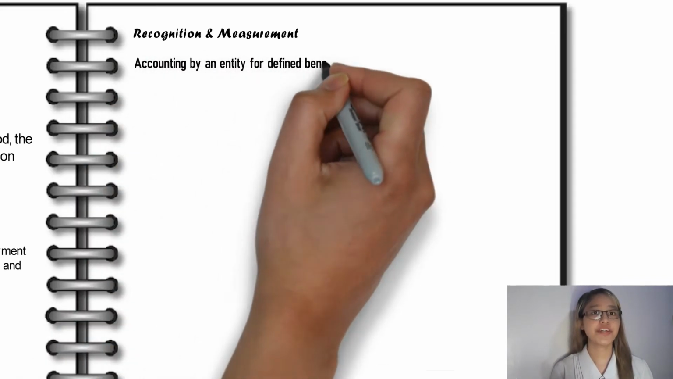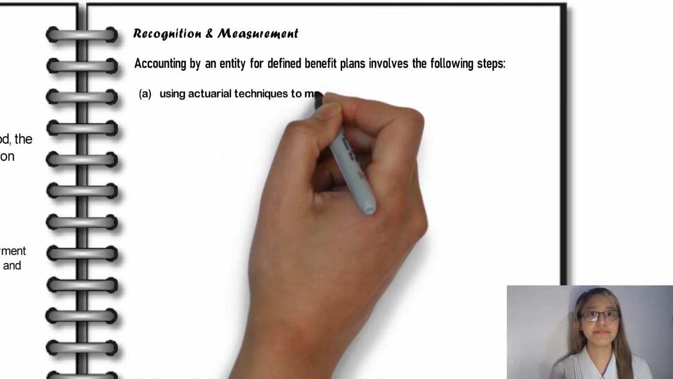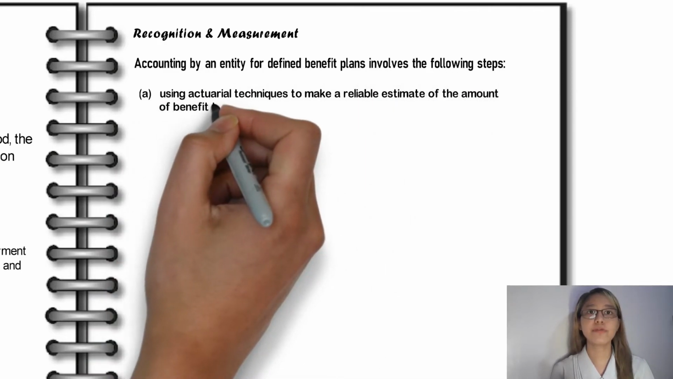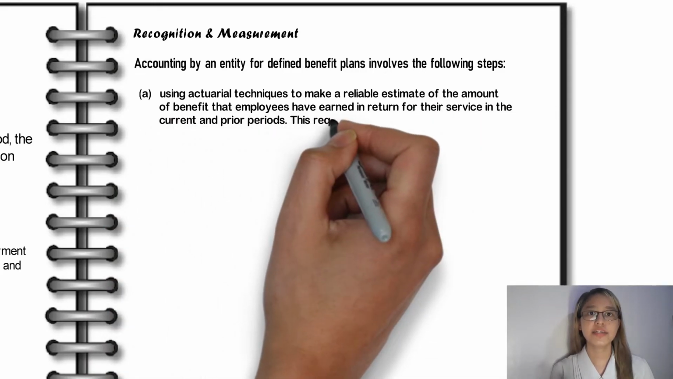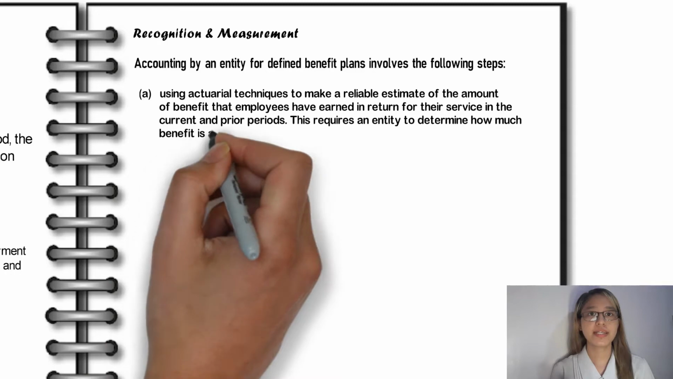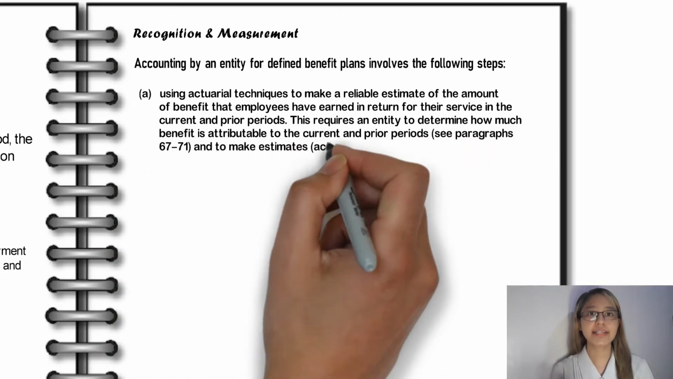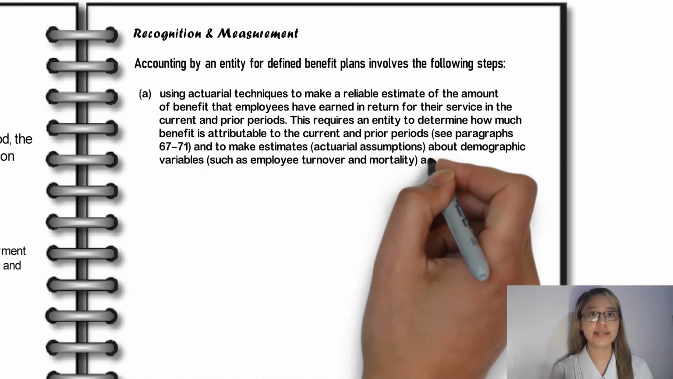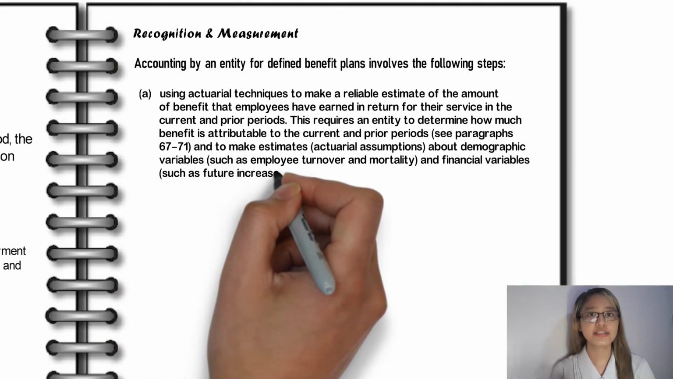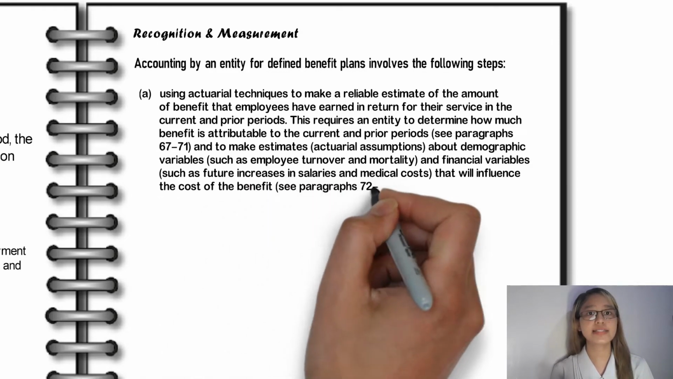Accounting by an entity for defined benefit plans involves the following steps. First, using actuarial techniques to make a reliable estimate of the amount of the benefit that employees have earned in return for their service in the current or prior periods. This requires an entity to determine how much benefit is attributable to the current and prior periods and to make estimates about demographic variables such as employee turnover and mortality, and financial variables such as future increases in salaries and medical costs that will influence the cost of the benefit.